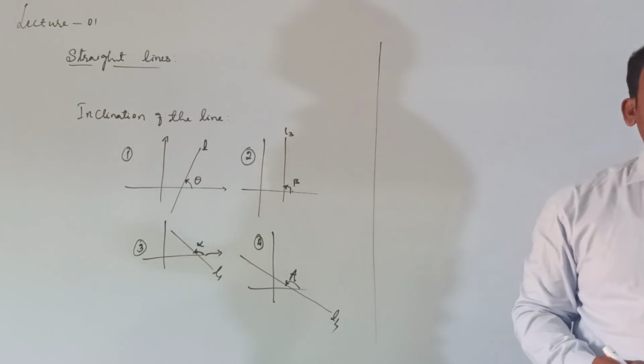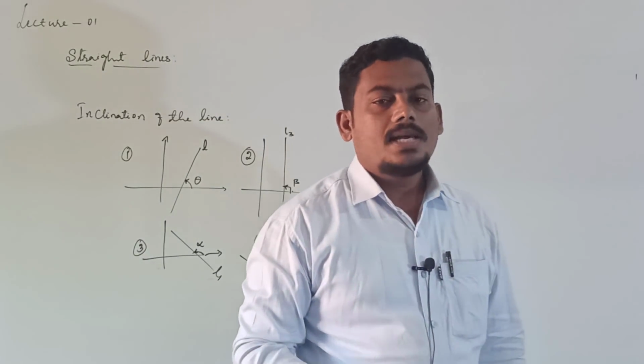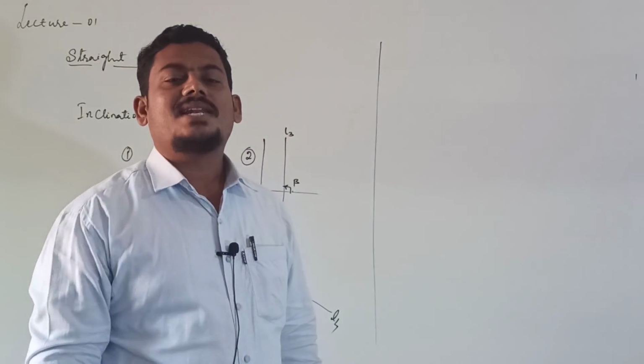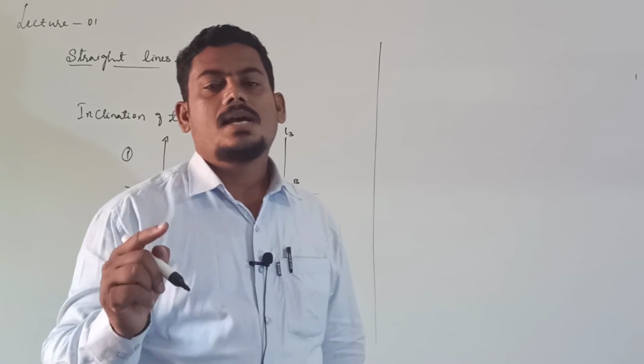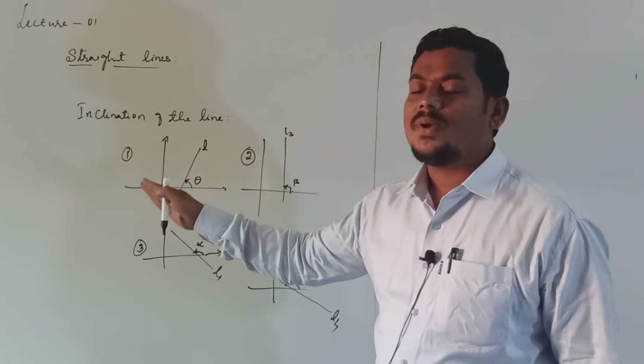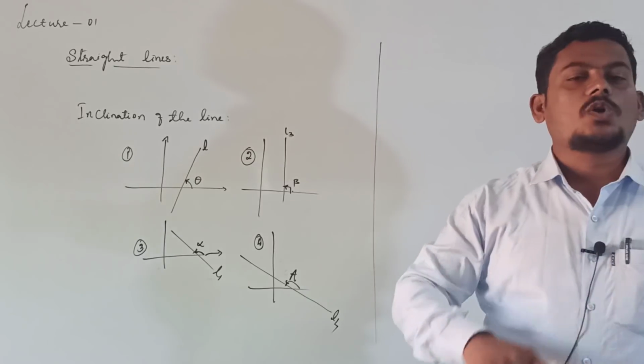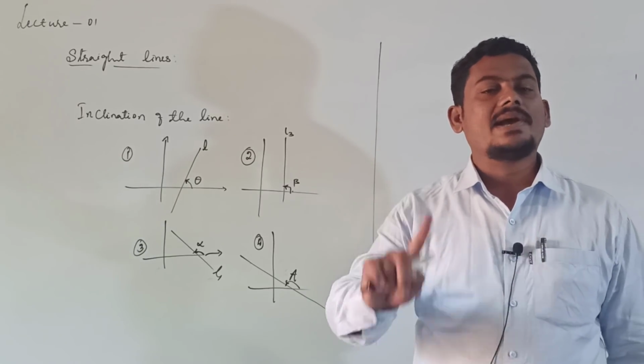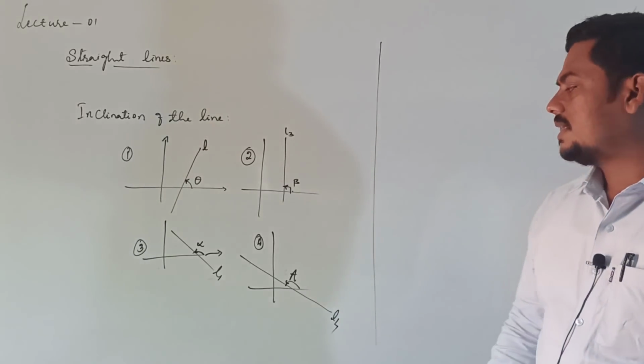some points about the inclination of the line. Inclination of the line always lies between 0 to 180 degrees. It is never more than 180 degrees.